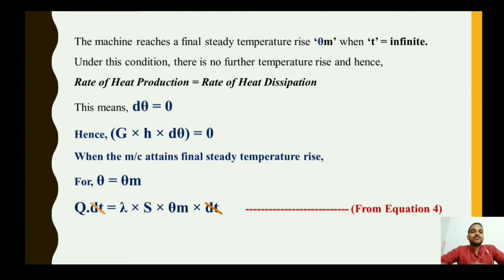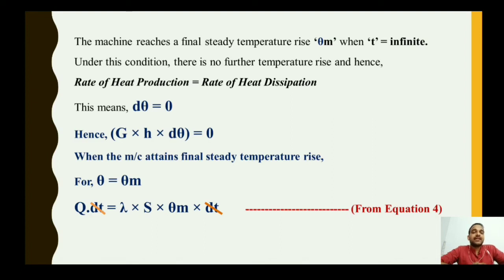Once the machine has achieved its maximum temperature limit, that is theta equals 170 degrees Celsius for t equals infinite duration, then there is no further temperature rise, because the machine is generating its maximum value of temperature. Beyond that there will be no rise in the temperature value. Hence the rate of heat production will be equal to the rate of heat dissipation, meaning there is no rate of heat stored.